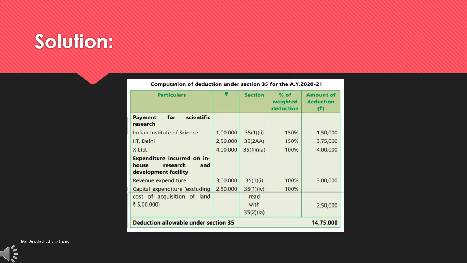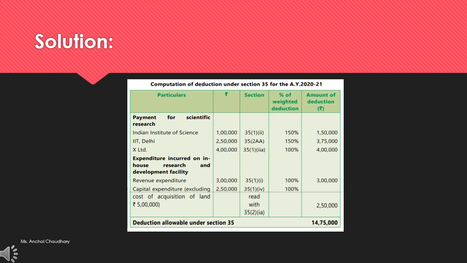So here is a solution. Computation of reduction under section 35 for the assessment year 2020-21. First was payment for scientific research. If a company has done the scientific research, in that case it will be provided 100% deduction. But if it is done by an approved national laboratory or university or IITs, in that case they will get the exemption of 150%.